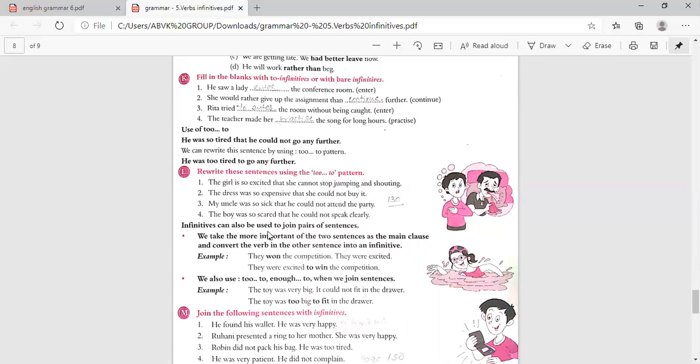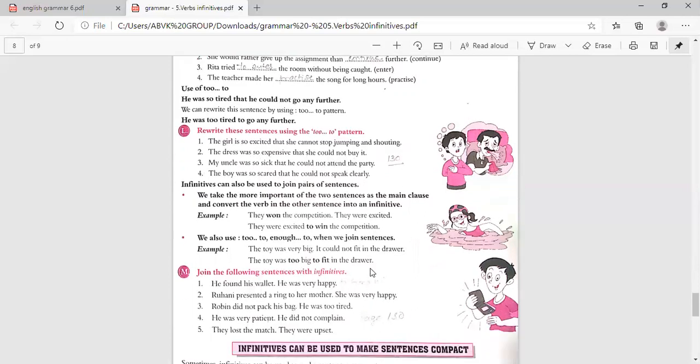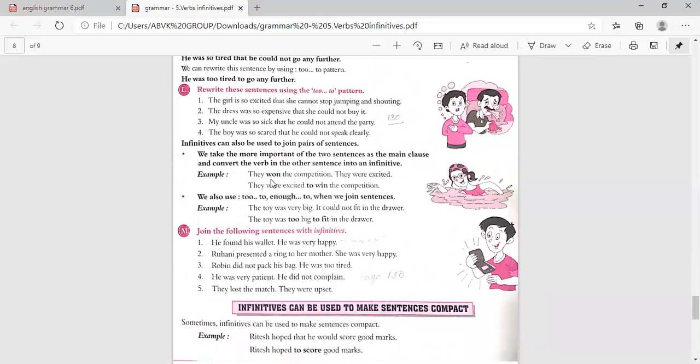And infinitives can also be used to join pairs of sentences. Then we take the more important of the two sentences as the main clause and convert the verb in the other sentence into an infinitive. Suppose they won the competition, one sentence, and they were excited, the other sentence. How can they combine those two? They were excited for what? To win the competition.